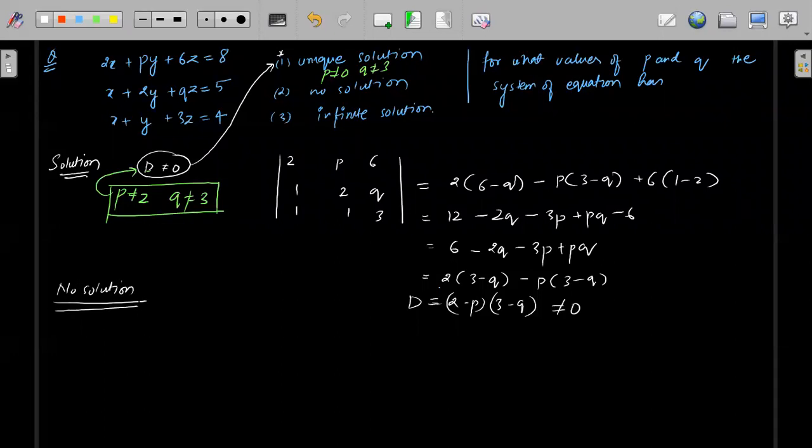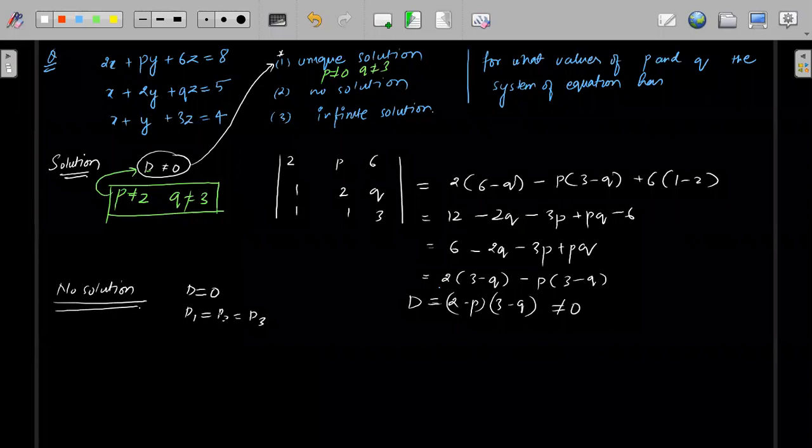Now next is no solution. For no solution, we know that D should be equal to 0 and D1, D2, D3 also simultaneously should be equal to 0. So now we will find the values of D1, D2 and D3. I will write D1, D2, D3 separately.